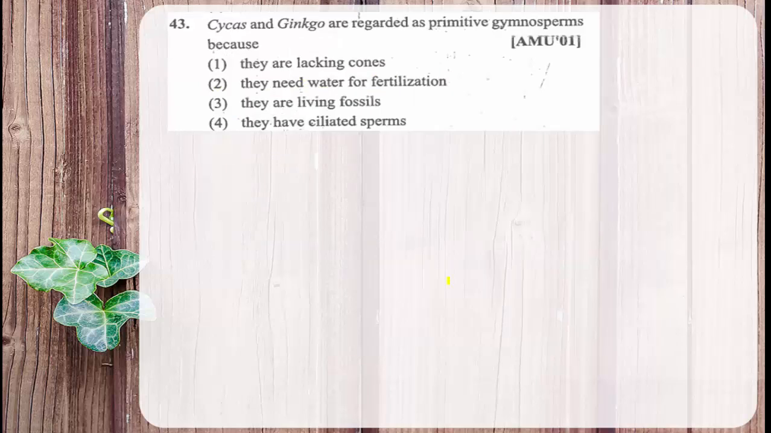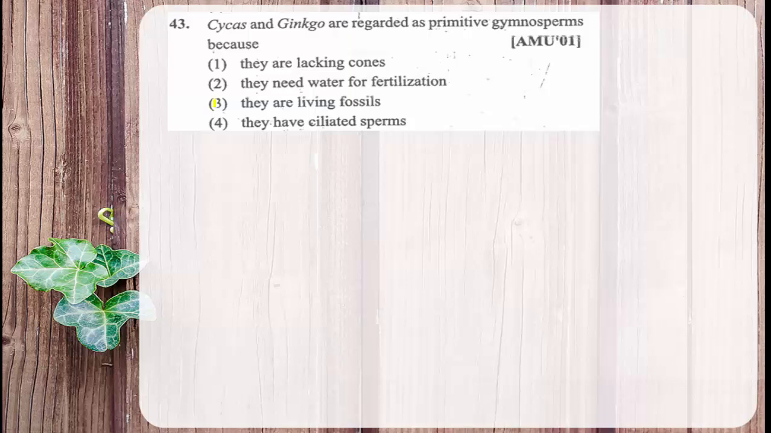Cycas and ginkgo are regarded as primitive gymnosperms. Both cycas and Ginkgo biloba are regarded as primitive gymnosperms. What is the reason why they are called like that? They lack cones, they need water for fertilization, they are living fossils, they have ciliated sperms. This is the reason why cycas and ginkgo are called primitive gymnosperms.